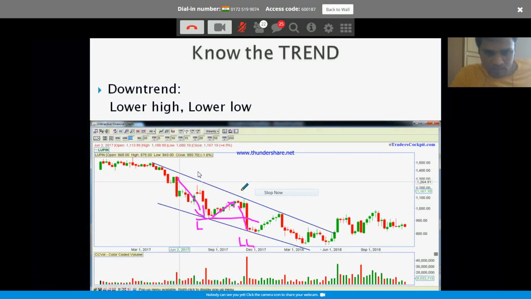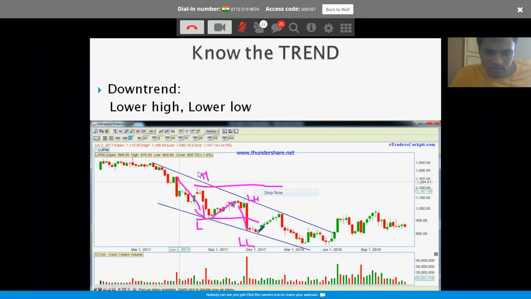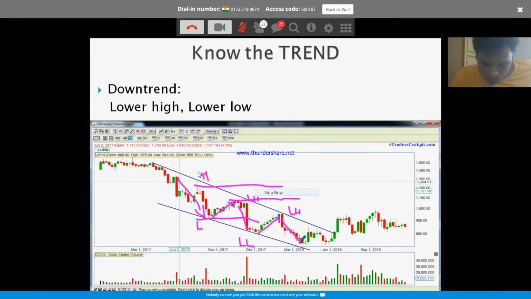Okay. This bounce back will not reach this point. A lower high is formed. Right? Again the bounce back. This high is not able to break this, right? This is a lower high. Now the low has taken down the previous low. Okay, a lower low. The trend is continuing on the low side.